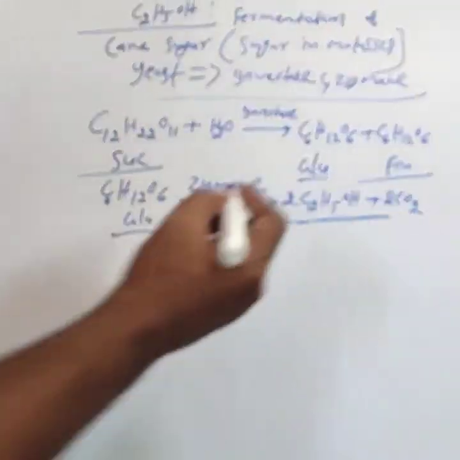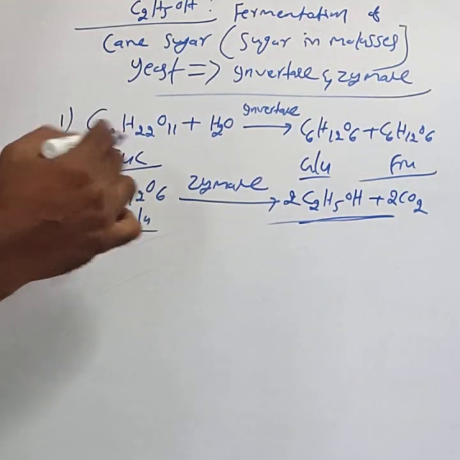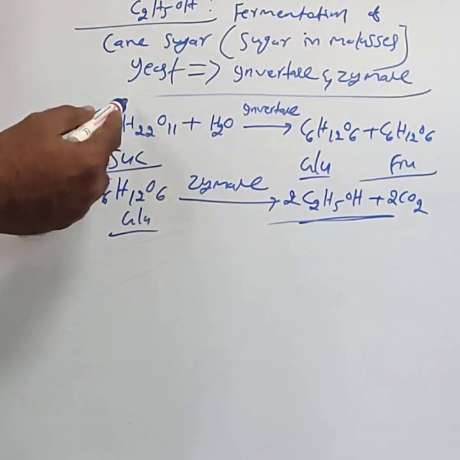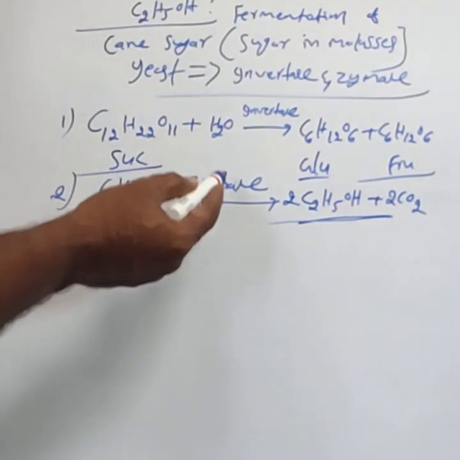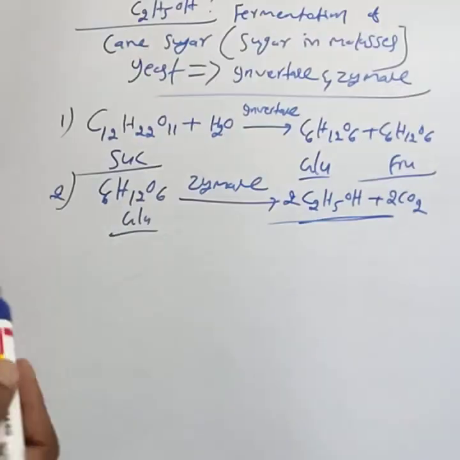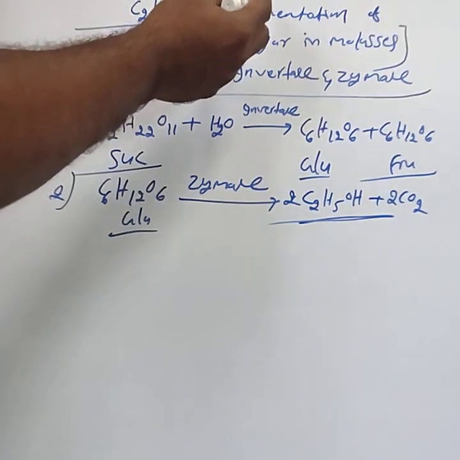This is the most important one. You have to remember the 2 steps. One is that invertase enzyme hydrolyzes sucrose into glucose and fructose. Then zymase enzyme catalyzes glucose into alcohol.